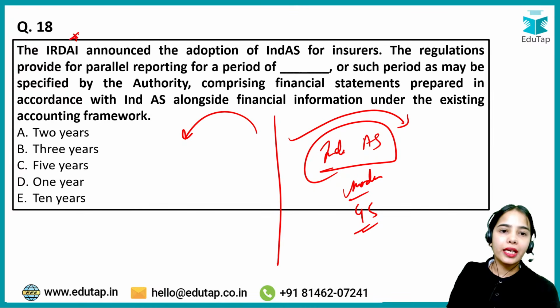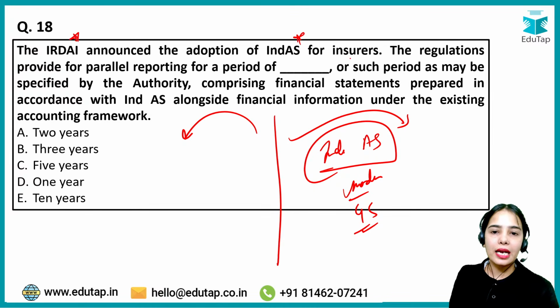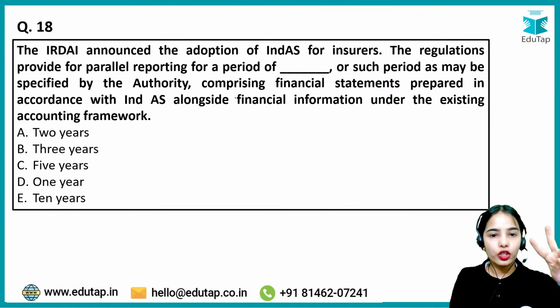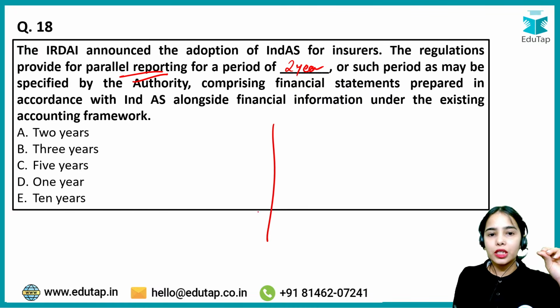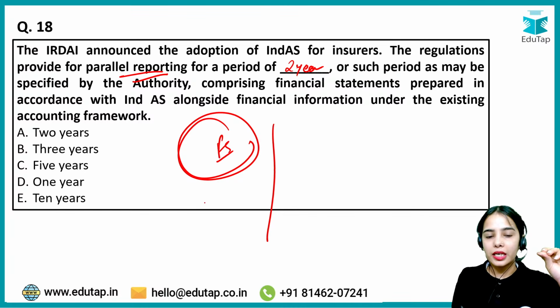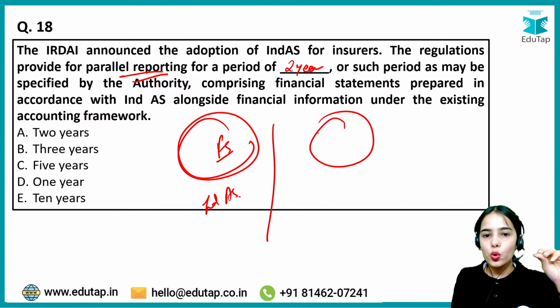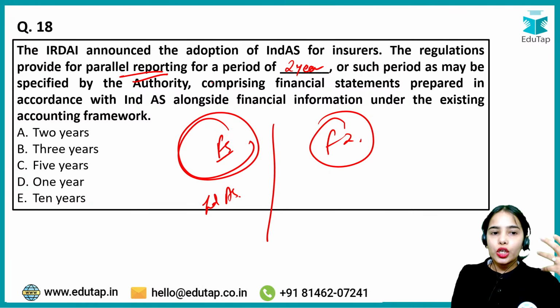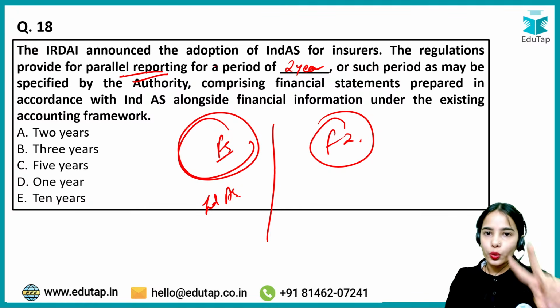Okay. The IRDAI announced the adoption of the Indian accounting standards for the insurance companies. The regulations provide that for a 2-year time period there will be parallel reporting. The new financial statements under the Indian accounting standards and the older financial information, both will have to be provided for the 2-year time period. Okay.